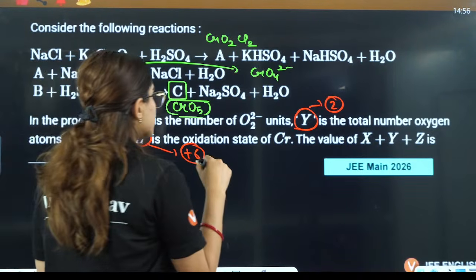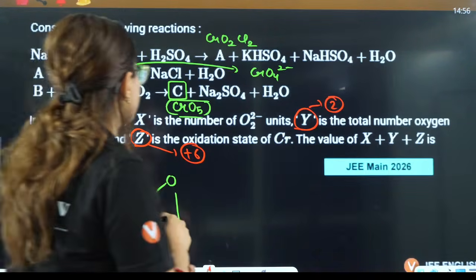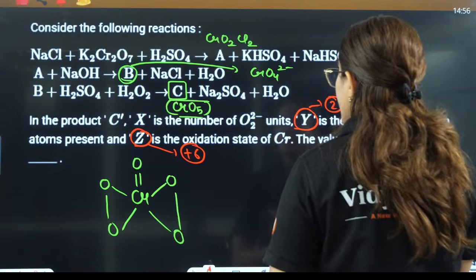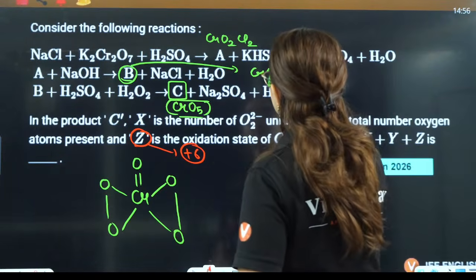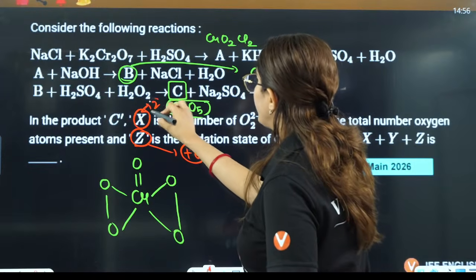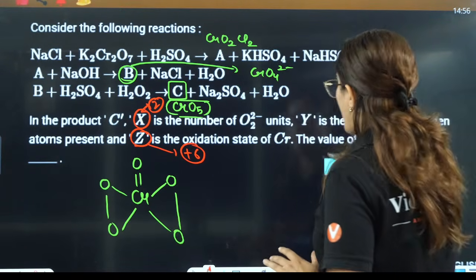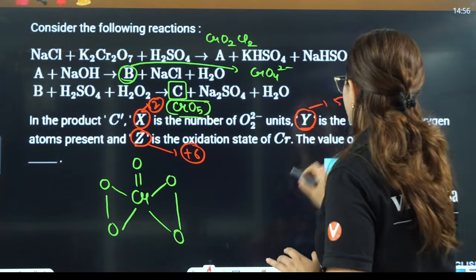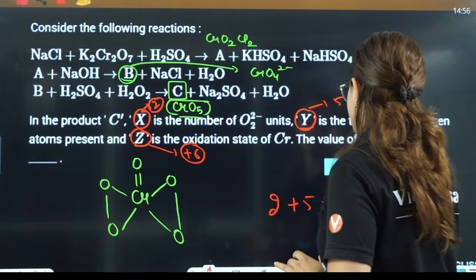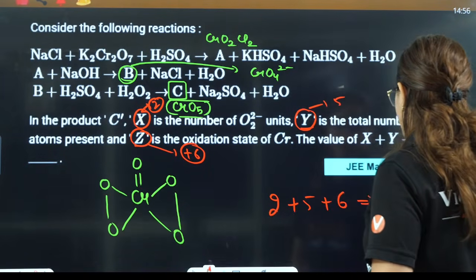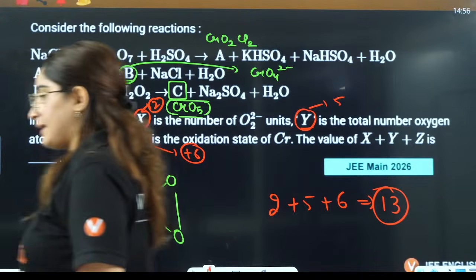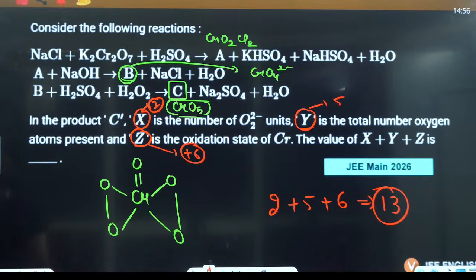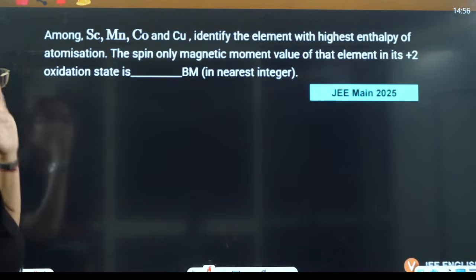X plus Y plus Z. Z is +6. Y is the total number of oxygen atoms, that is 5. X is the number of O2 2 negative, which is 2. So it is 2 plus 5 plus 6, that is 13. So the answer is going to be 13 as the correct answer. Yes, everyone? Yes, 13 is the correct answer.